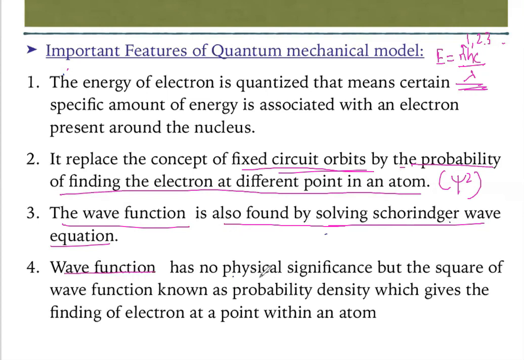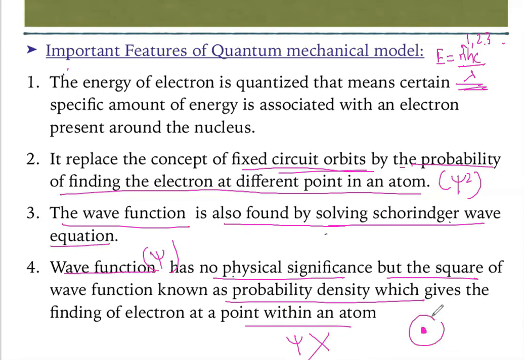The wave function has no physical significance, correct? He is talking about psi, okay? But the square of the wave function is the probability density, which gives the finding of an electron at a particular point within an atom. So psi has no physical significance, no meaning, it is just a wave, a function. Whereas if you want to find the electron in an atom, you have to talk about the region, not a particular orbit. So you have to tell that at this region we can find the electron. That is nothing but psi square.